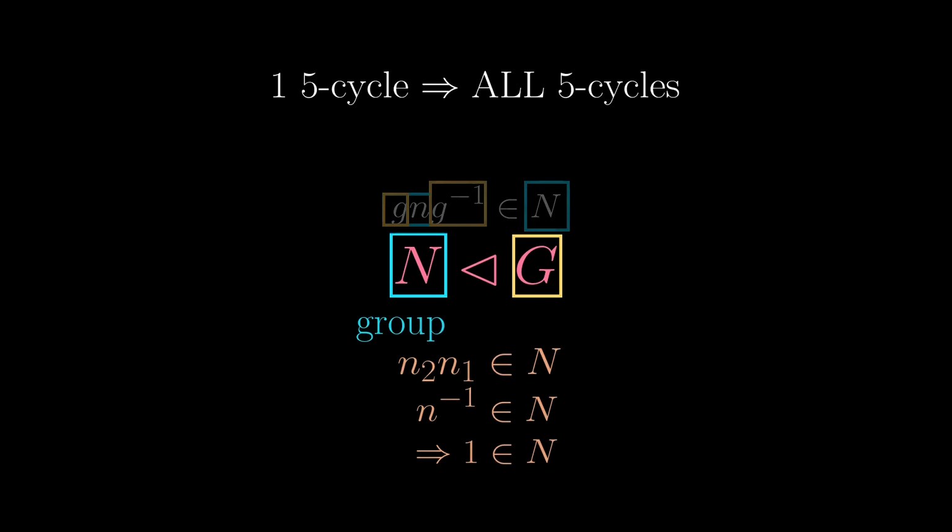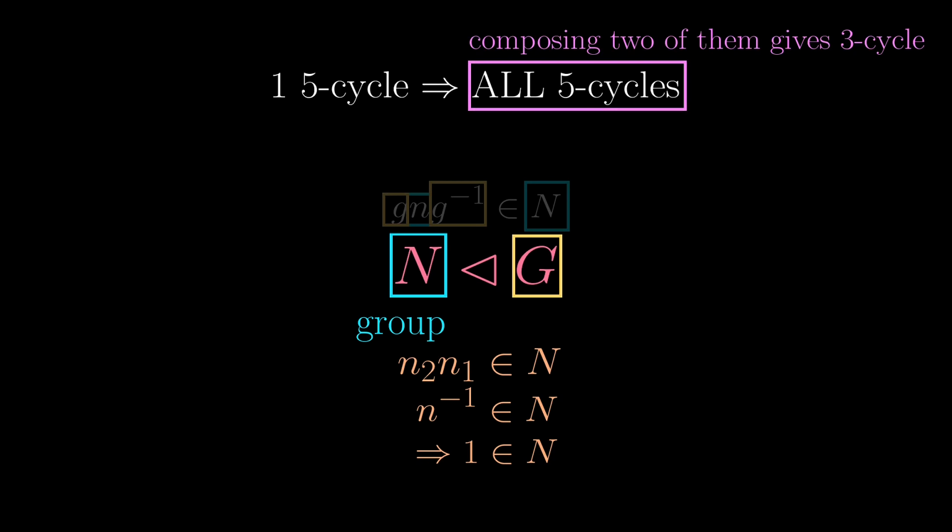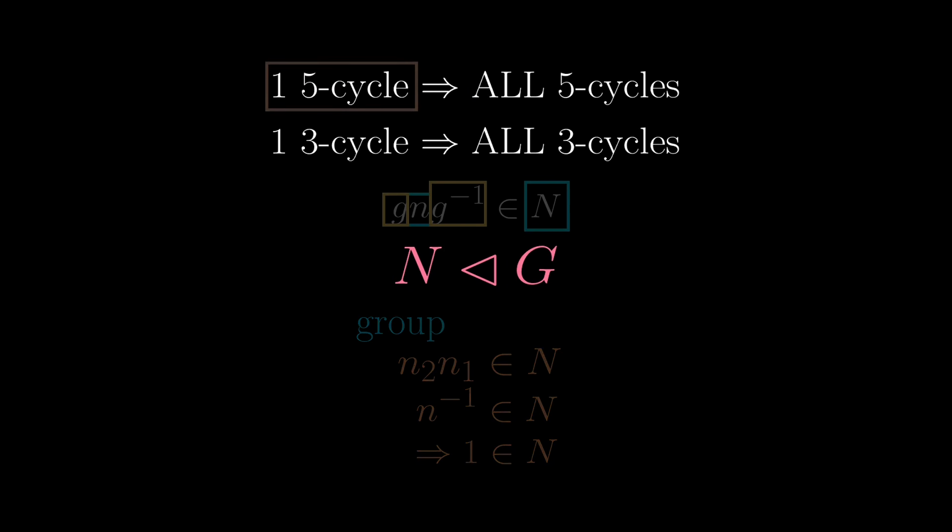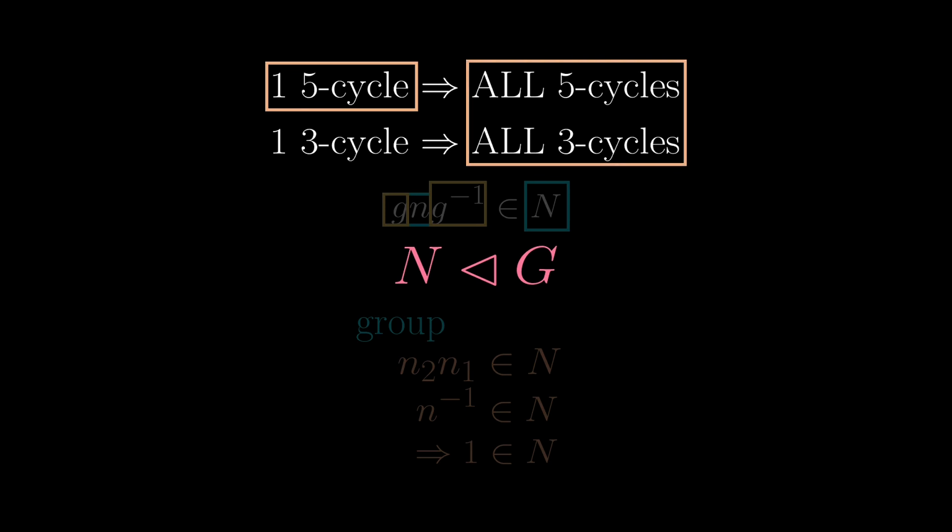But we still have the group property that composing two automorphisms gives you another automorphism in N. So if, for example, composing two 5 cycles gives you a 3 cycle, then we have to admit a 3 cycle, which then means we have to admit all 3 cycles in, and so on. So one 5 cycle already causes quite a bit of chaos. We need to let so many things in because of it, and sometimes the whole group needs to be in as a result, so there aren't many such normal subgroups.